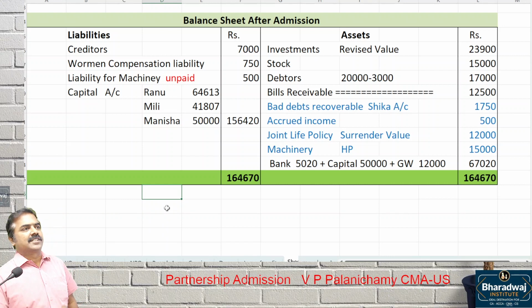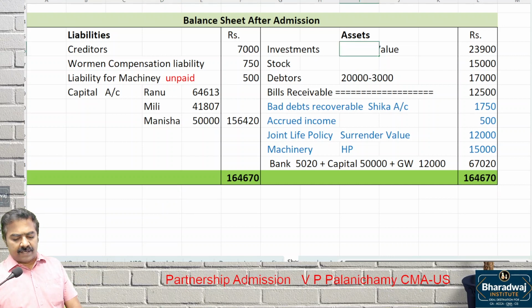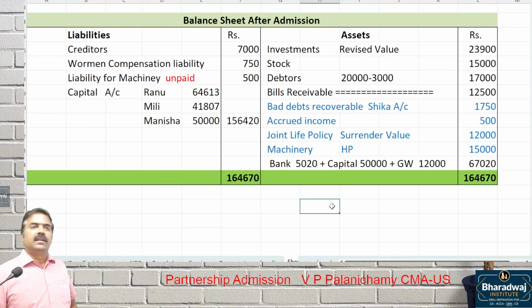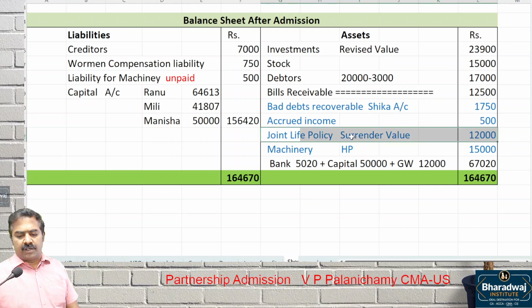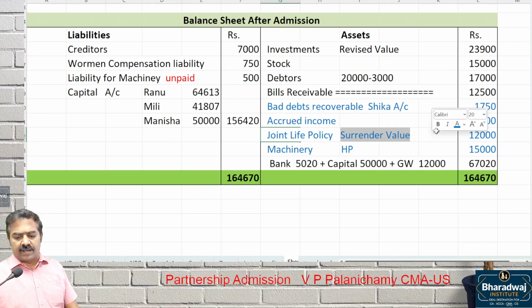Goodwill is adjusted through which method? Premium method. Cash is brought in and transferred to old partners in which ratio? Old ratio. And old goodwill is written off, so it will not appear in the balance sheet. Then joint life policy surrender value, which we recorded, debited to joint life policy and credited to old partners' capital accounts.